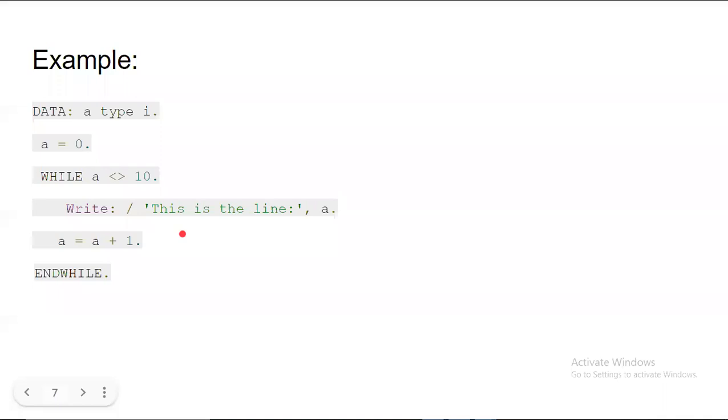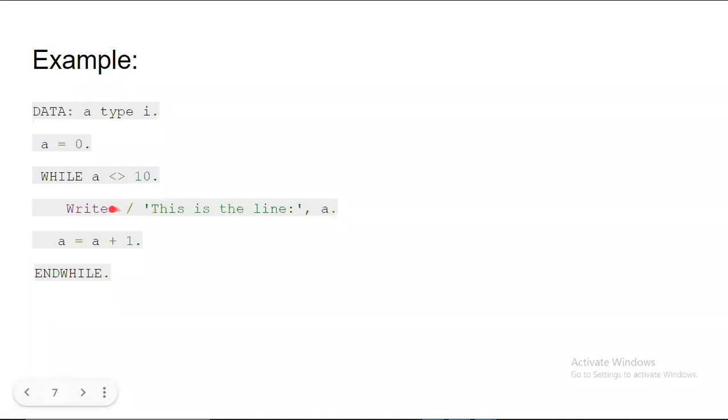See, when I start from 0, I want to move up to 10. It will not happen automatically. See what will happen here. In the while we have given this condition, a is not equal to 10, then write this is the line, and I want to print that line number or that value a. That's why we have written comma and a here. Whatever the value will come for a, initially it is 0, so it will check the condition whether 0 is less than 10. Yes, 0 is less than 10, is it not equal to 10?